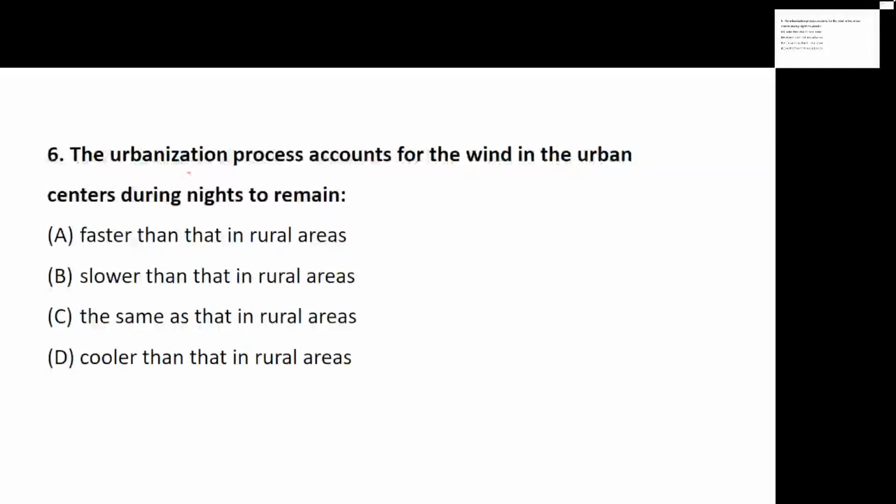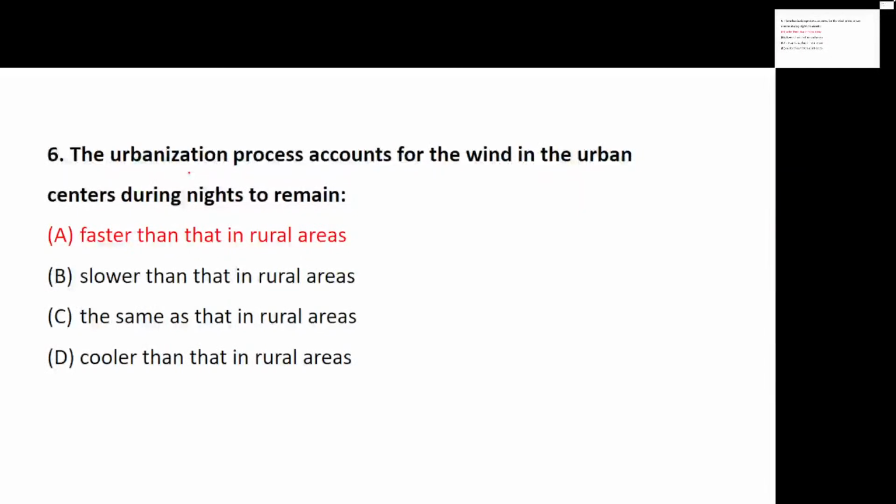So they are talking about the urbanization process for the wind in the urban centers during nights. They are talking about the temperature in nights, whether it is faster, slower, the same, or cooler. So when we talk about the urbanization process, yes, it results in faster than compared to that of rural areas.